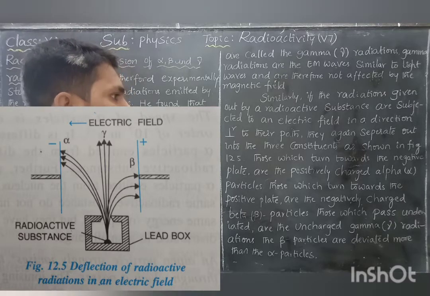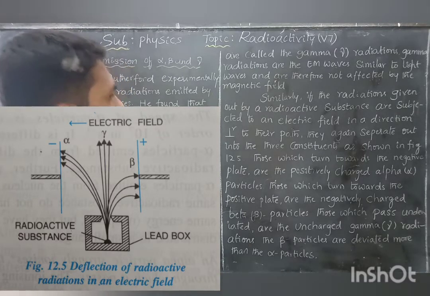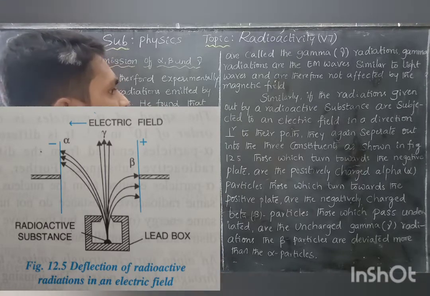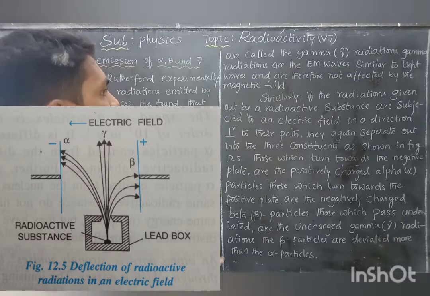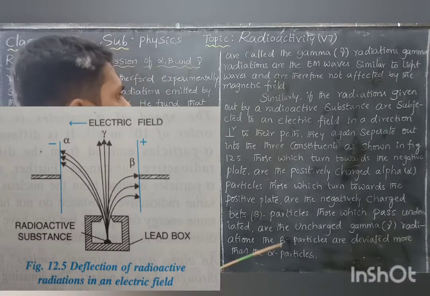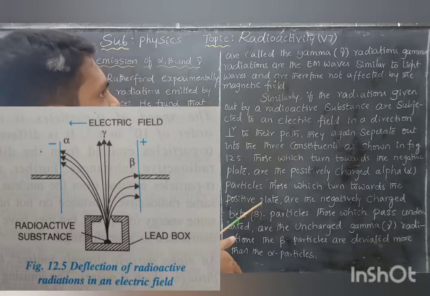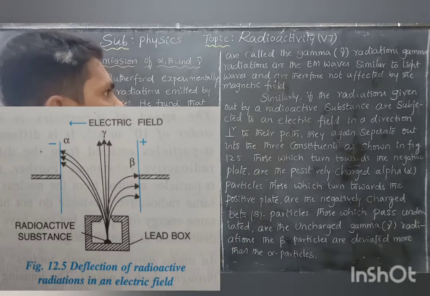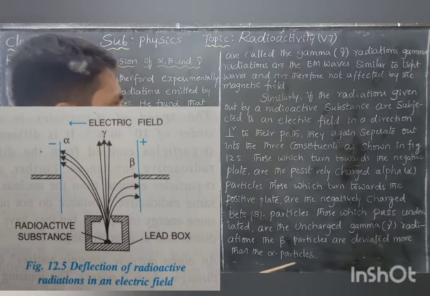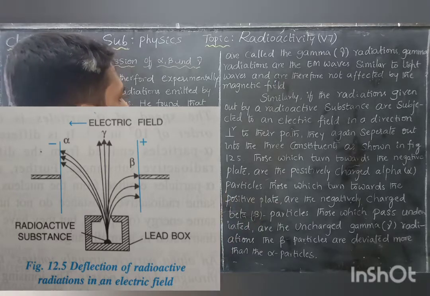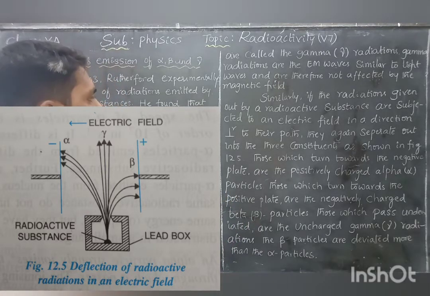Whatever radiations come out from the radioactive substance, the charged particles alpha and beta and the uncharged gamma radiations behave the same as in the magnetic field. The gamma radiations go in a straight line, since they are uncharged. Some radiations are deviated right, and some are deviated left.